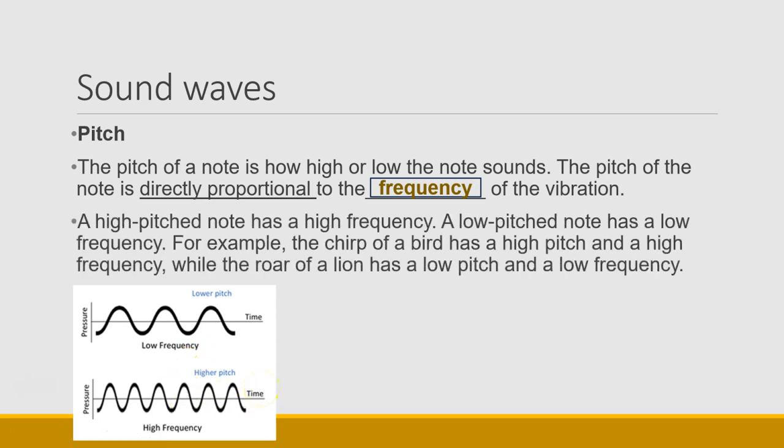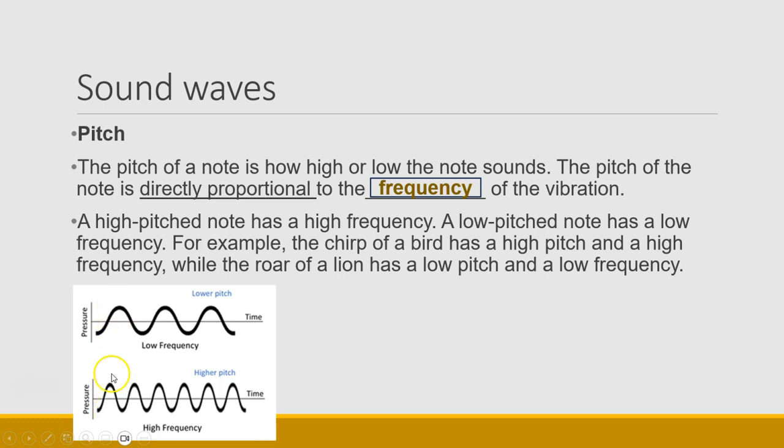A high-pitched note has a high frequency, and a low-pitched note has a low frequency. So, for example, the chirp of a bird has a high pitch, and therefore a high frequency. The roar of a lion has a low pitch and a low frequency. This has nothing to do with loudness. This is just how high or low the note is.